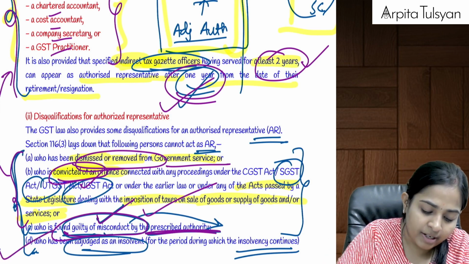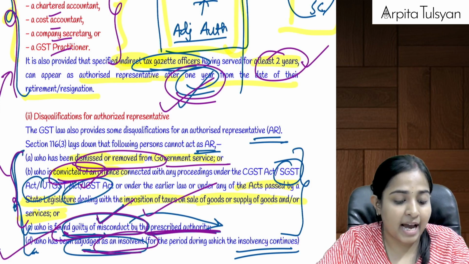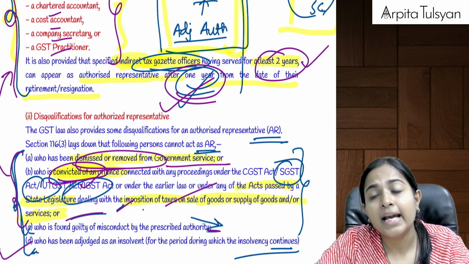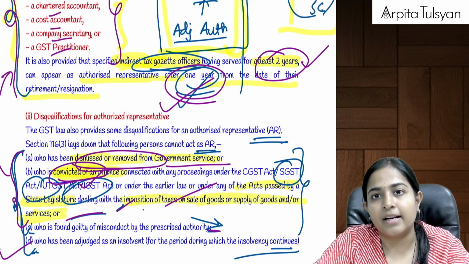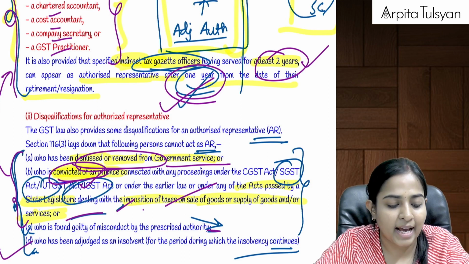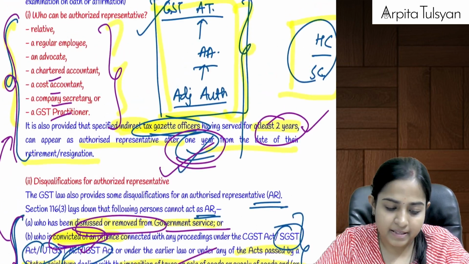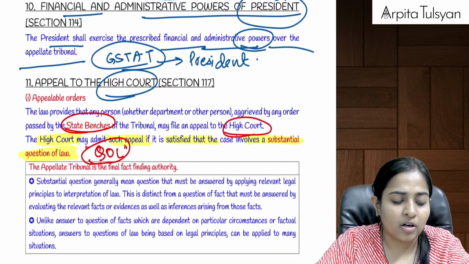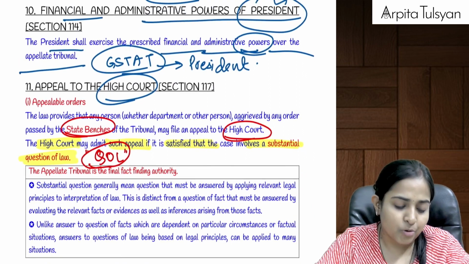And one more point is, if any person is adjudged as insolvent, then during the insolvency period, that person cannot act as your authorized representative. Once his insolvency gets over, then he is eligible to act as your authorized representative. Are you clear till here?